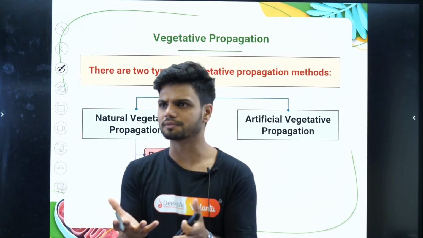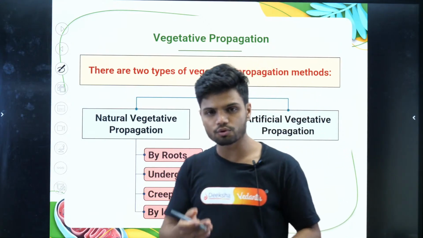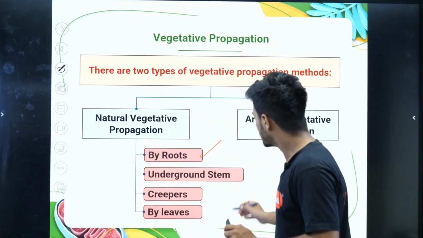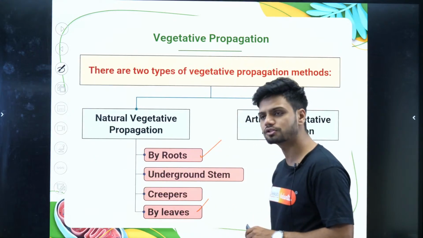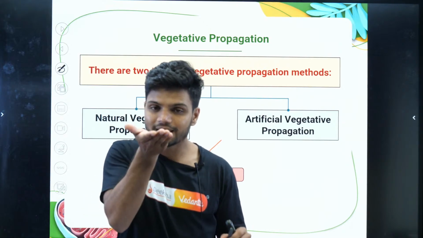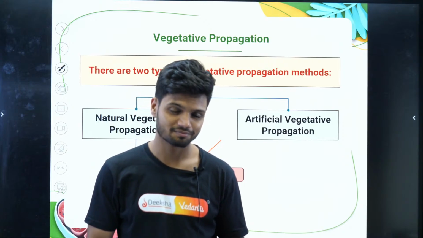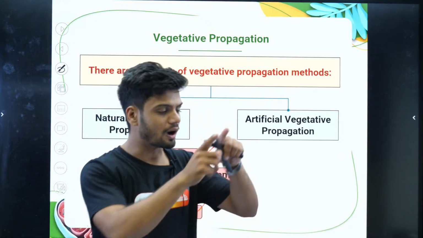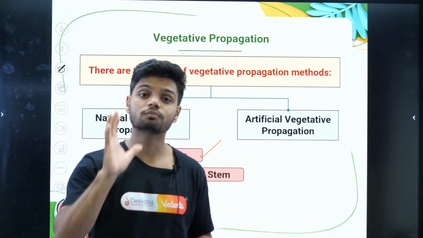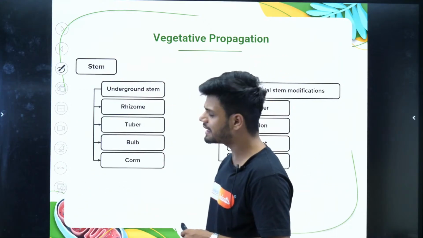In the natural method, we can do vegetative propagation by roots. We can cut some roots and a new plant will grow from there. Or we can use some leaves. In the case of leaves, the example given in your NCERT is bryophyllum. In the leaf of the bryophyllum, there is something called an adventitious bud. If you take the leaf of bryophyllum and put it in the soil, a new plant will grow from there. That is bryophyllum. What about stem? Can we have stem also?